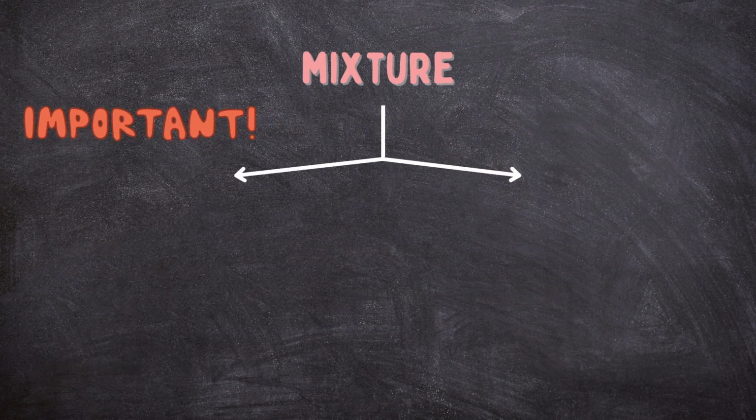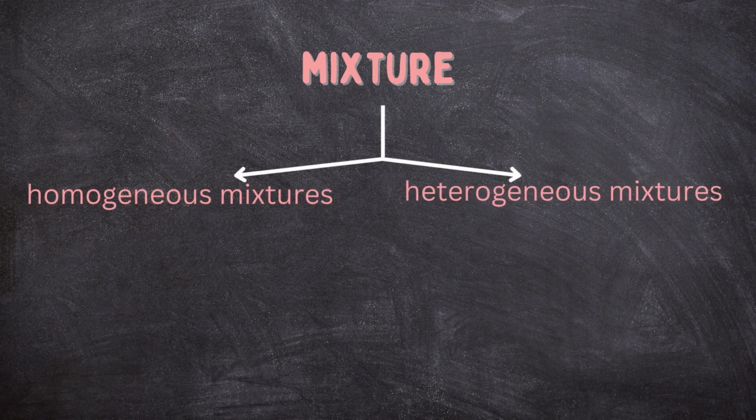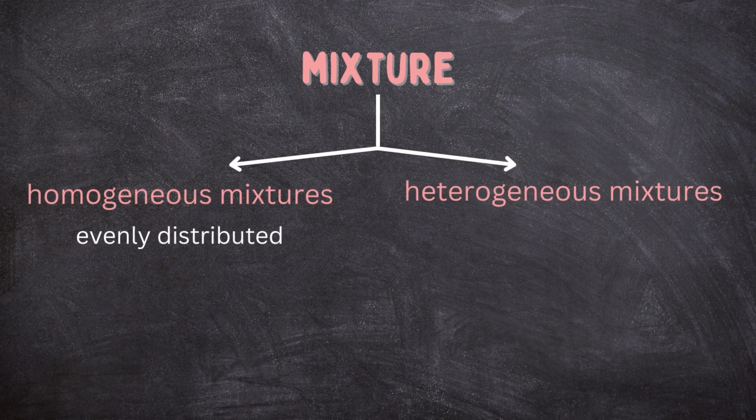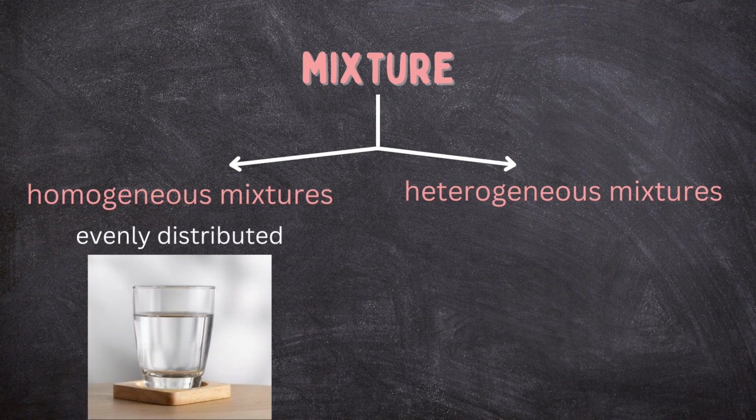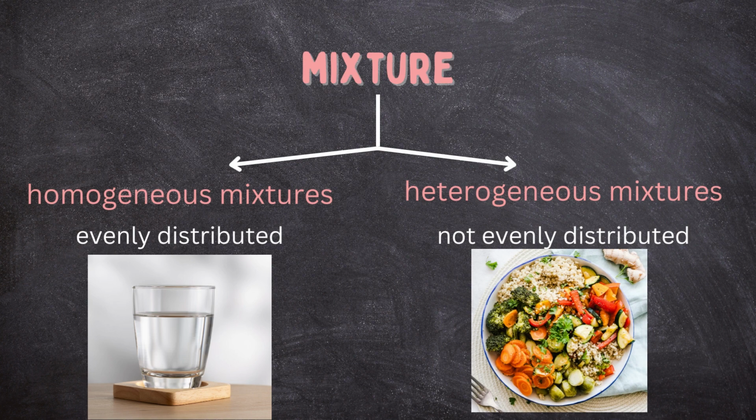It's important to note that mixtures can be further classified into homogeneous and heterogeneous mixtures. In a homogeneous mixture, the components are evenly distributed and cannot be distinguished by the naked eye. For example, a solution of sugar in water is a homogeneous mixture. On the other hand, in a heterogeneous mixture, the components are not evenly distributed and can be seen with the naked eye. For example, a bowl of different vegetables is a heterogeneous mixture.